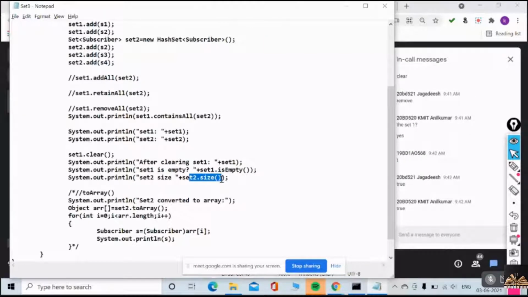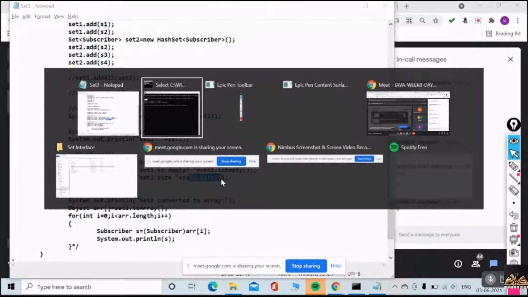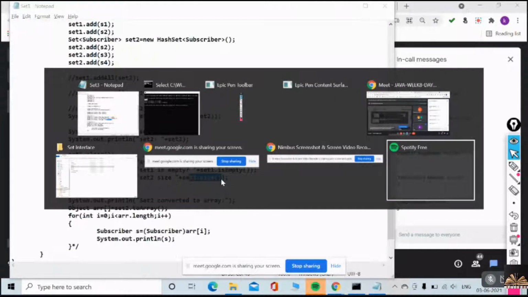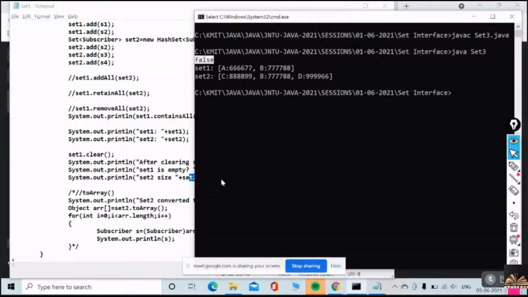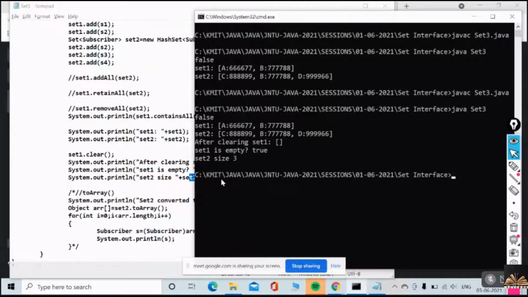What is the size of your set 2? 3. Okay. After clearing the set, you have an empty set. Is set 1 empty? Yes, it is empty, so you are getting true. And set 2 size is 3.